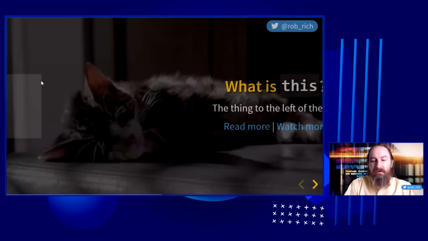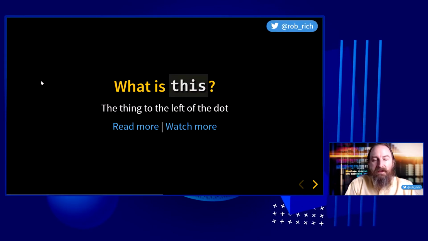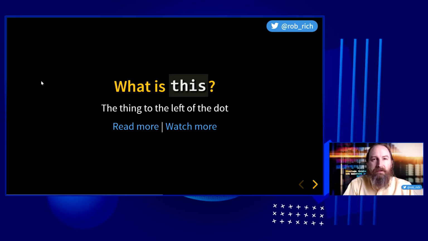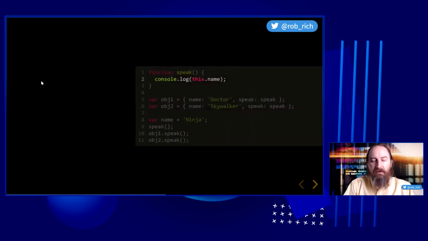Next, let's take a look at this. Now this, I love this definition. This is the thing to the left of the dot. As you grab these slides from robrich.org, click through to these blue links to read or watch more about this definition. Now I grant it is a smidge simplistic, but I find it to be really helpful. The thing to the left of the dot.